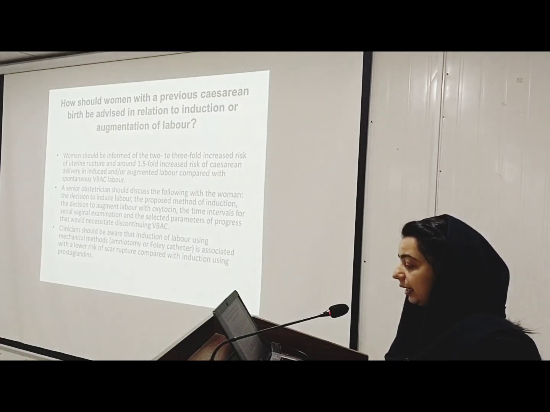Clinicians should be aware that induction of labor using mechanical methods, amniotomy or Foley catheters, is associated with lower risk of scar rupture compared with induction using prostaglandins.